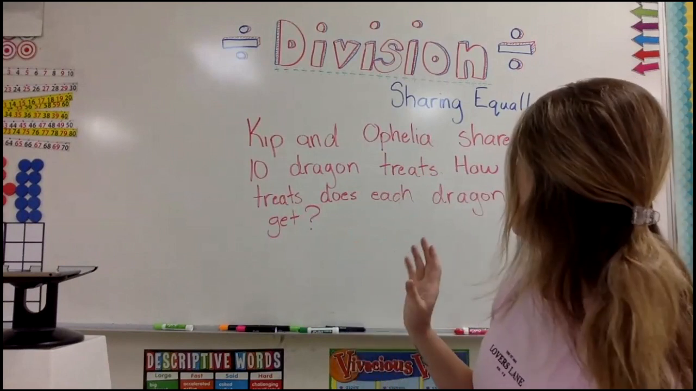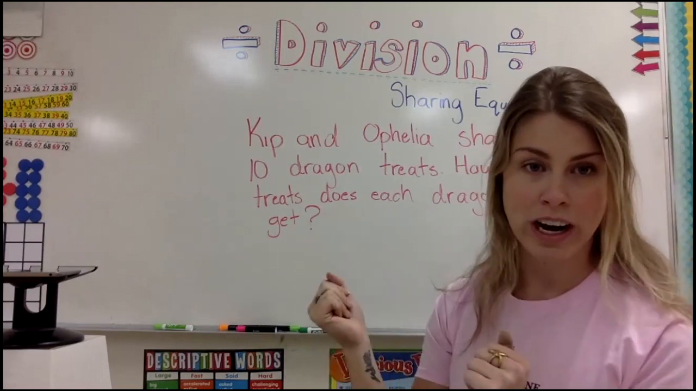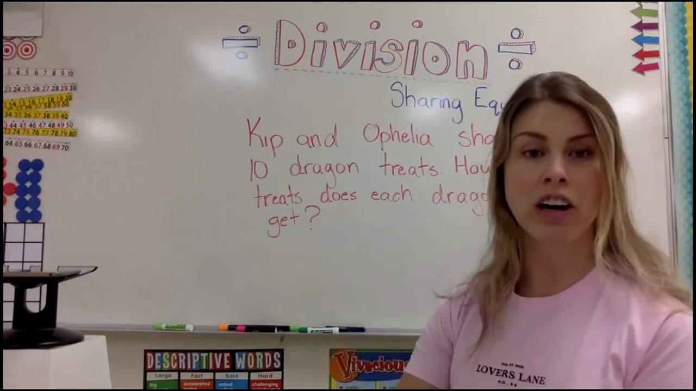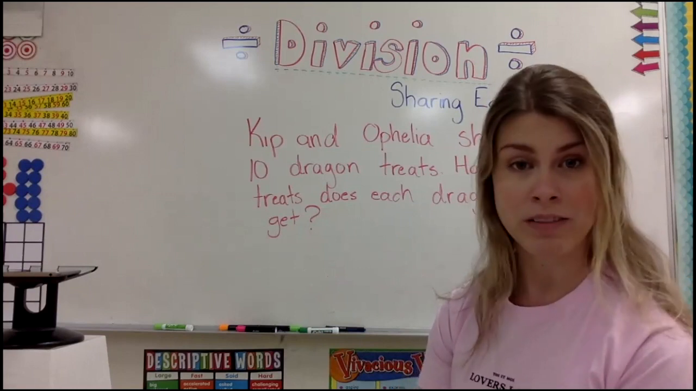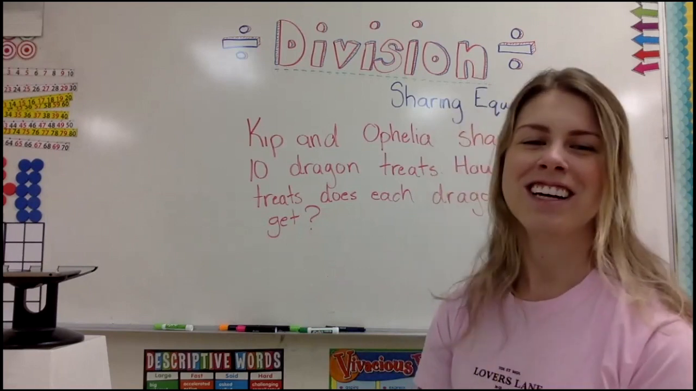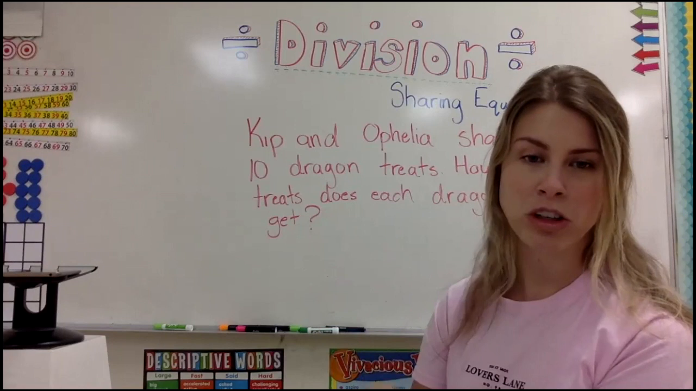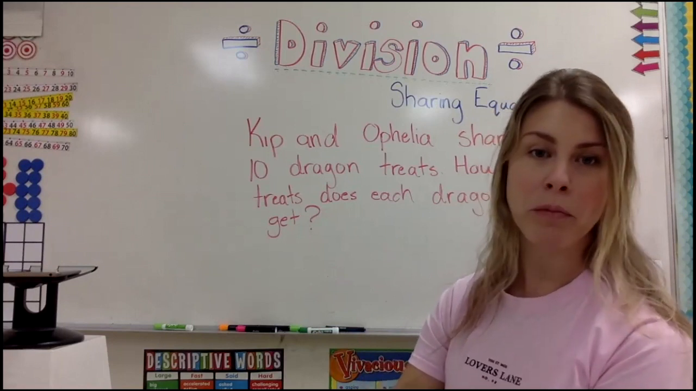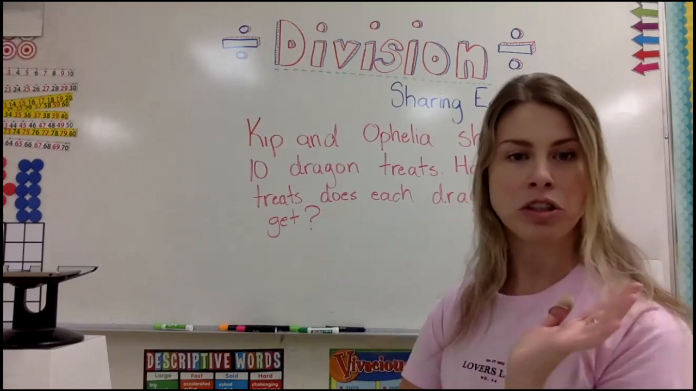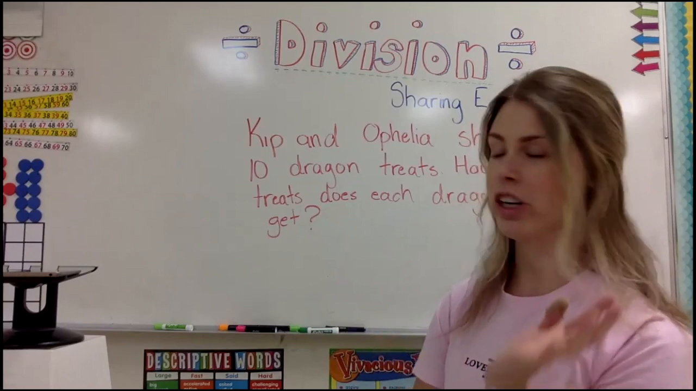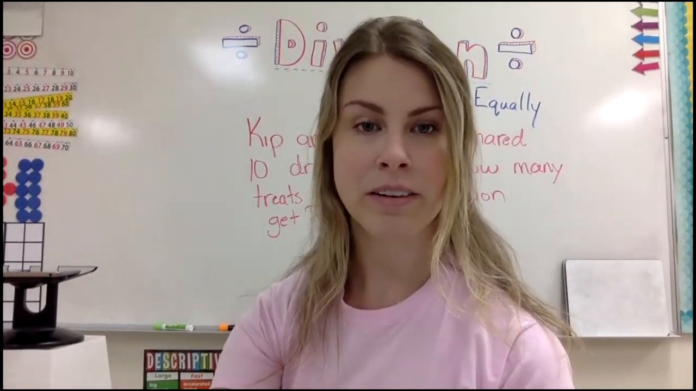So if I'm sharing 10 treats between two dragons, we want to first make sure that our groups are equal, because I know that Kip is going to be really grumpy if Ophelia gets more treats than him. So we want the groups to be equal. The amount of treats that they each get should be equal. So I'm going to do this question with counters. So try to follow along here.